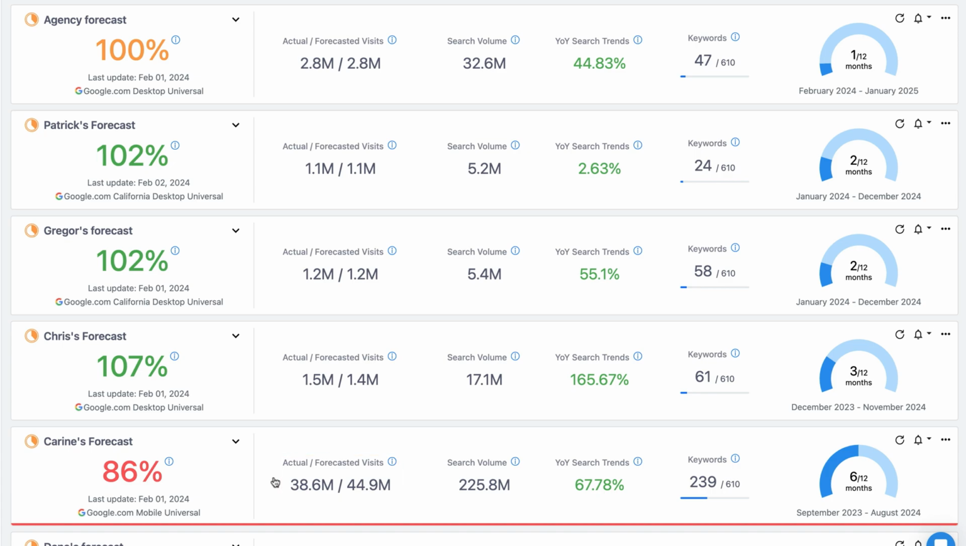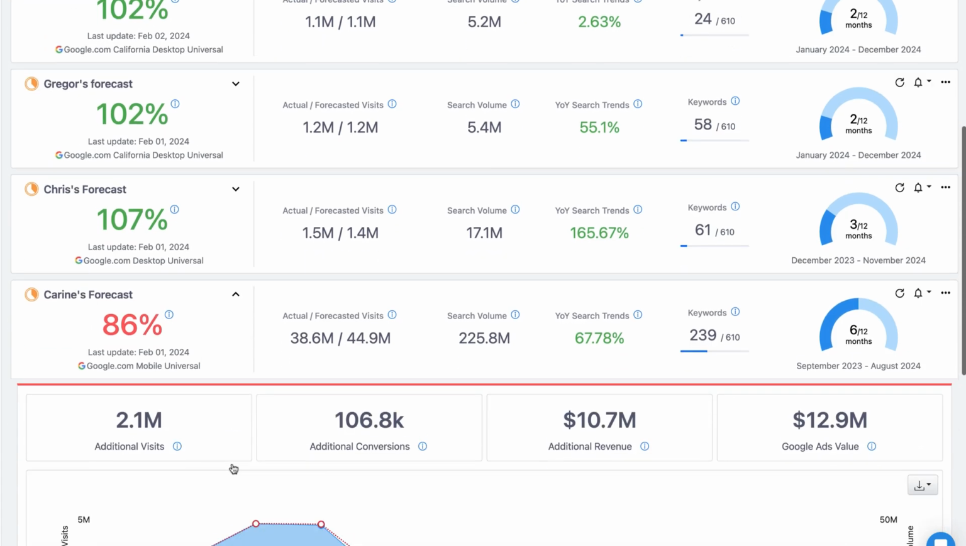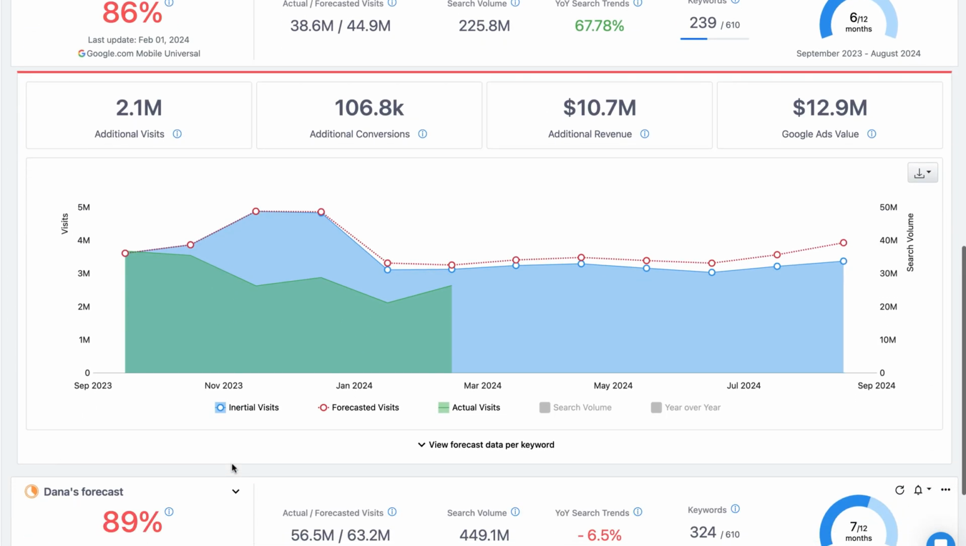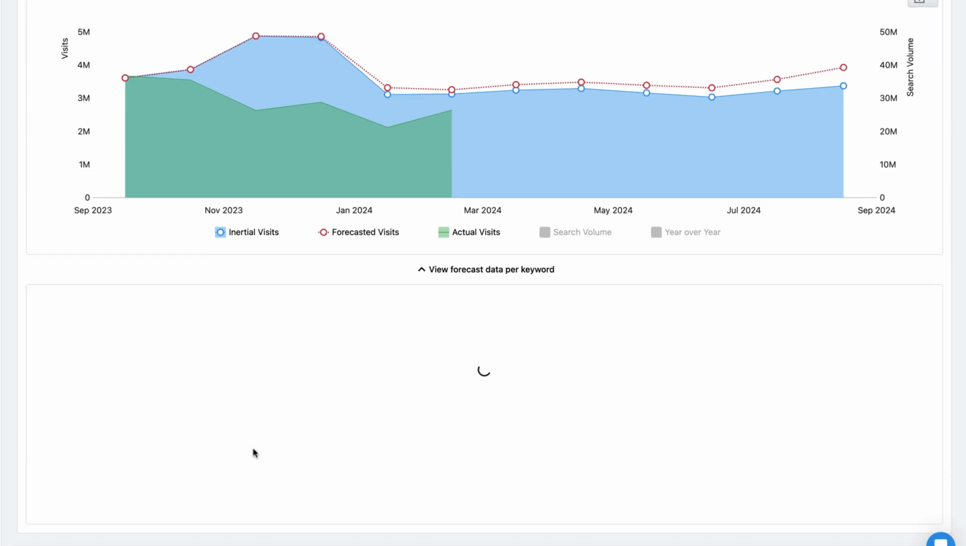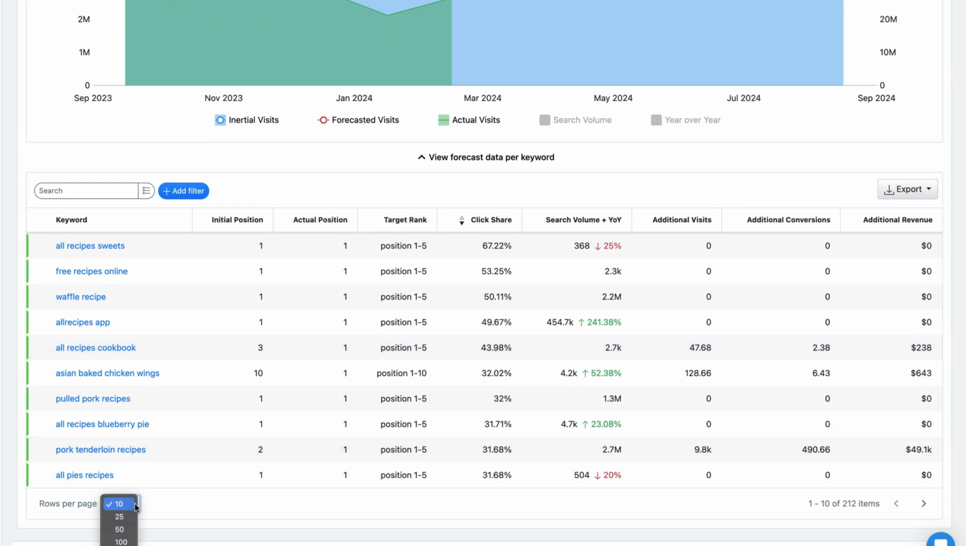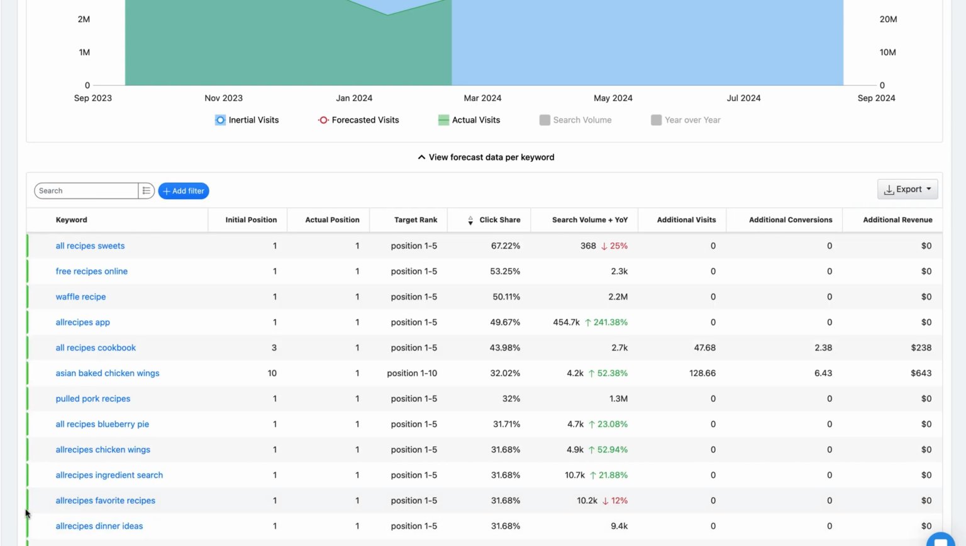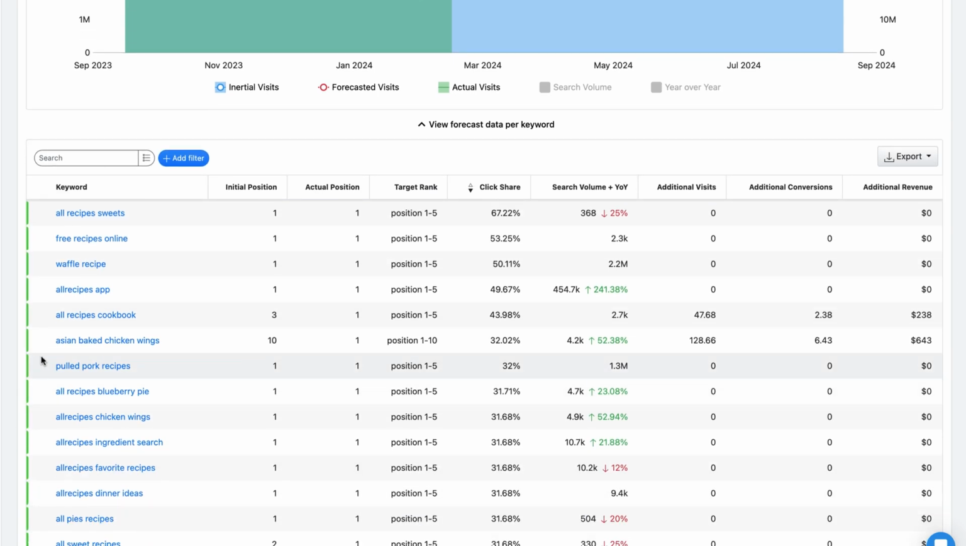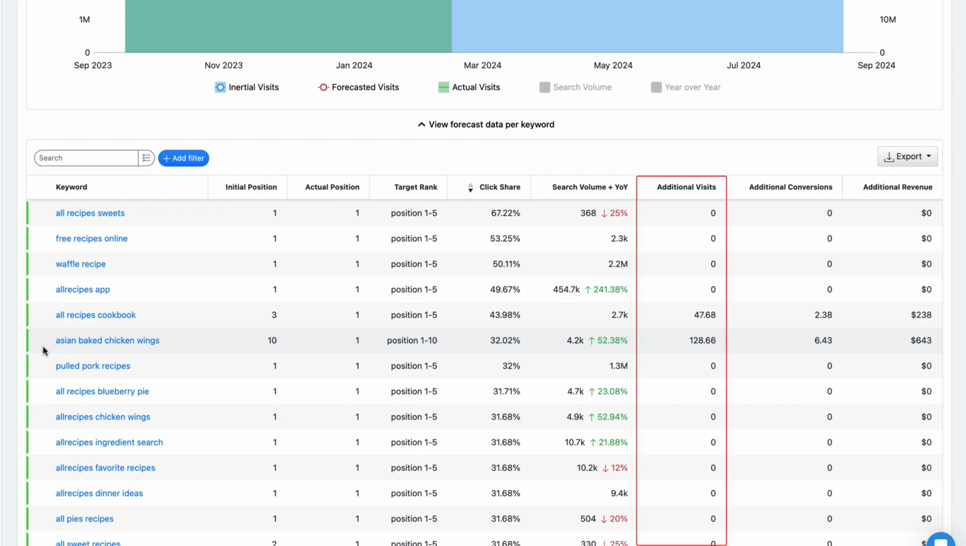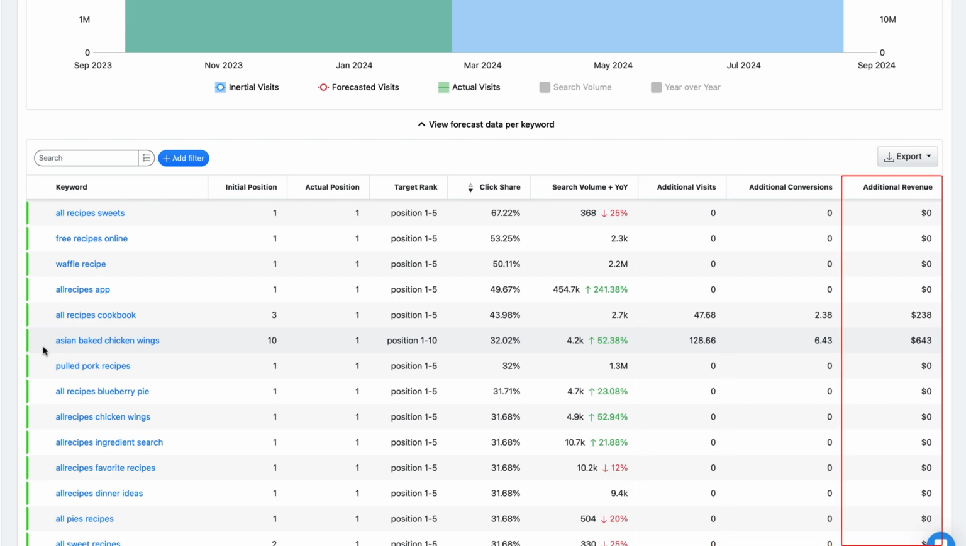Any forecast you make has a set of keywords behind it. What's interesting is that we can see what happens behind the scenes and where this data comes from. Here's a breakdown of the forecast evolution, keyword by keyword. You can see the keywords where ranking performance is on target and also the number of additional visits, conversions, and revenue for every single keyword in the forecast.